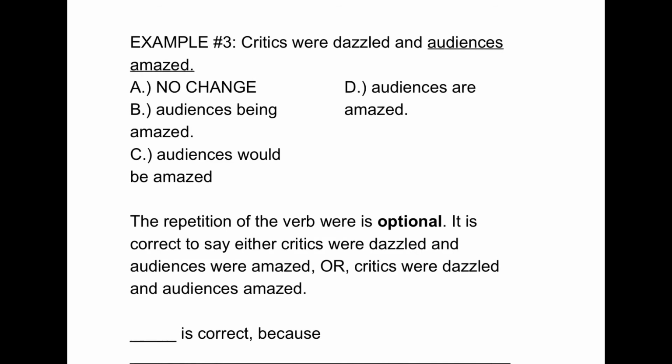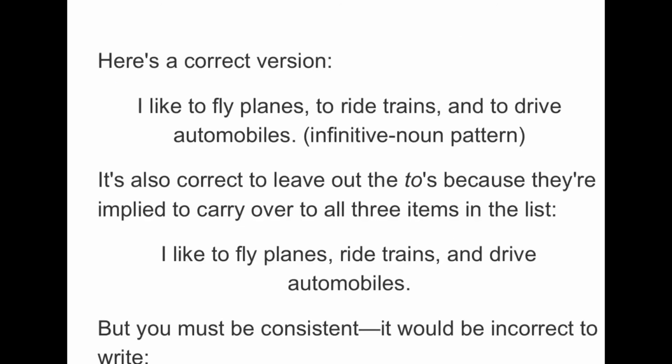Another example of a similar phenomenon. We could say were dazzled and were amazed, which is not one of the choices here, or we can omit the helping verb for the second verb. The repetition of the verb were is optional in the same way that the preposition was optional in the previous. So here's a correct version. I like to fly planes, to ride trains, and to drive automobiles.